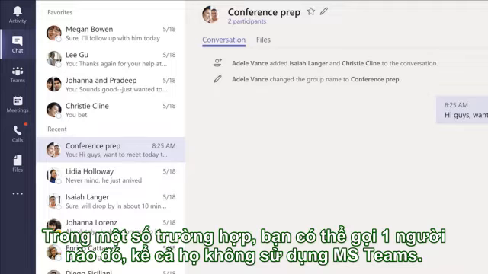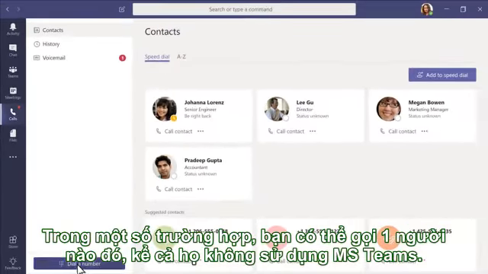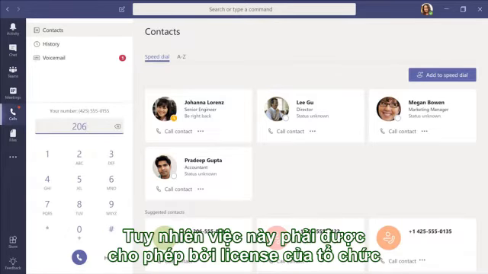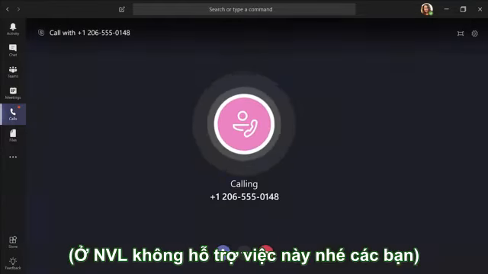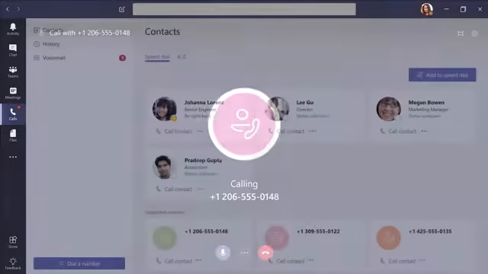In some cases, you can call anyone from Teams using calls, even if they're not using Teams. Your organization has to allow this and give you an enterprise voice license. But if you've got this set up, it's pretty handy.